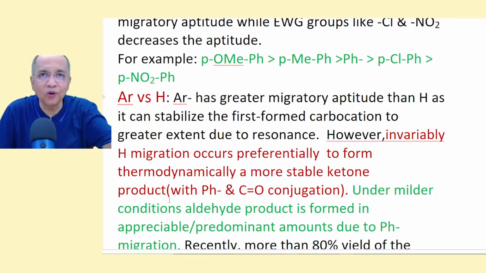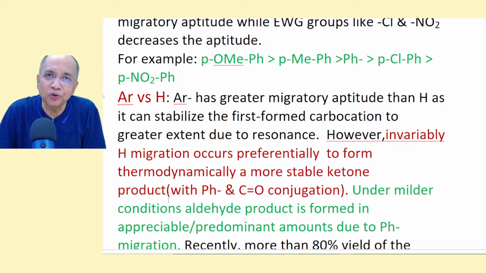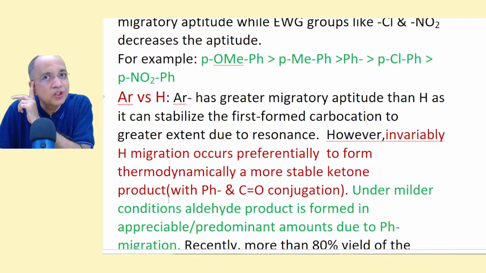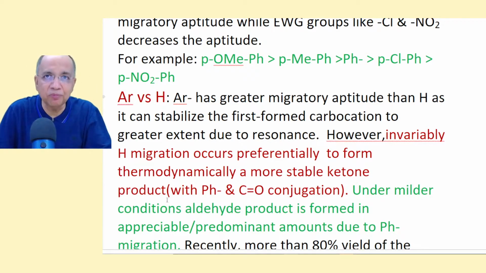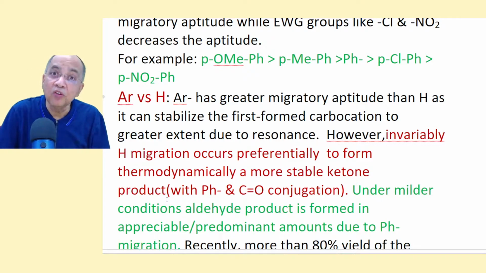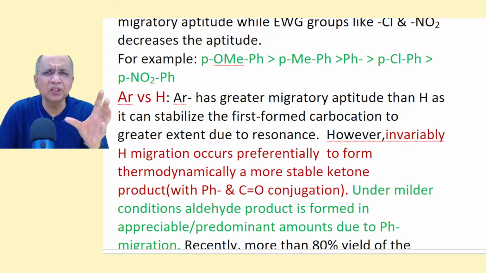So you are asked by most of your instructors, hydrogen you pick up if you find any problem involving pinacol rearrangement. Pick up hydrogen in preference to phenyl or any aryl. But that happens when the conditions are a little harsher.